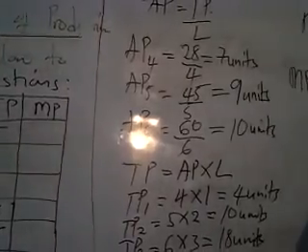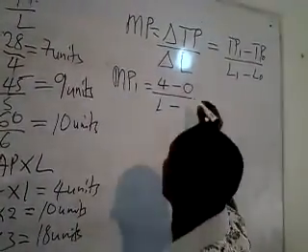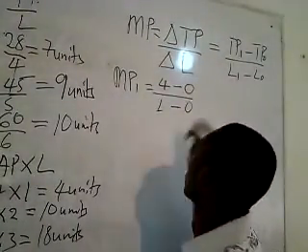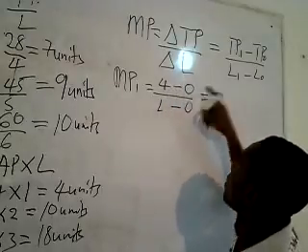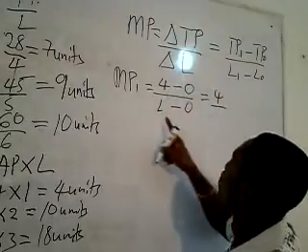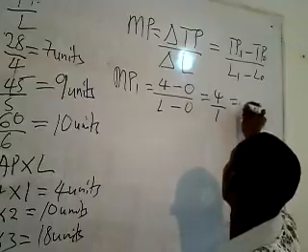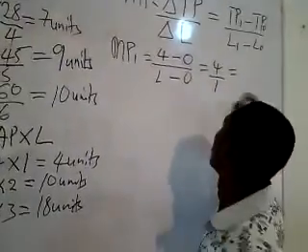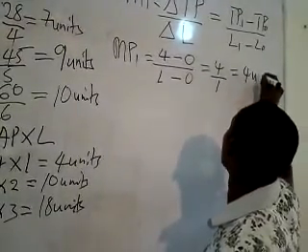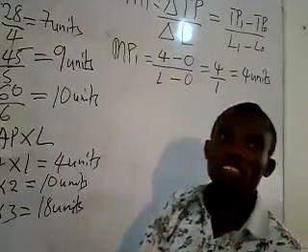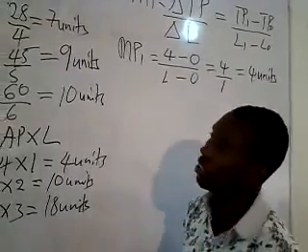And then the previous labor, we don't know, we put 0 there. So 4 minus 0, you get 4. 1 minus 0, you get 1. So 4 divided by 1, we get 4 units.